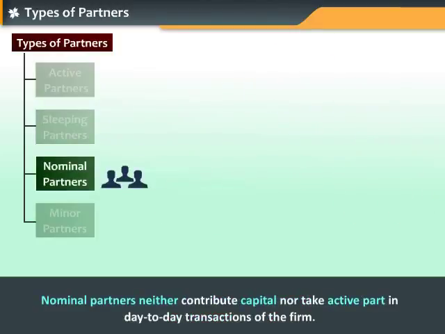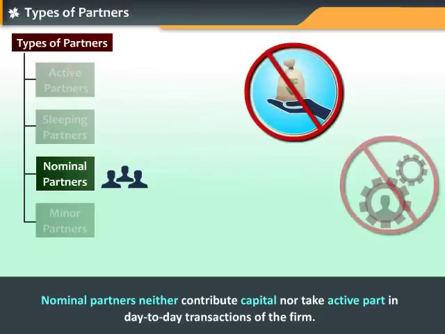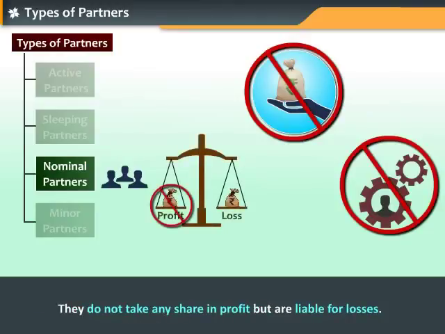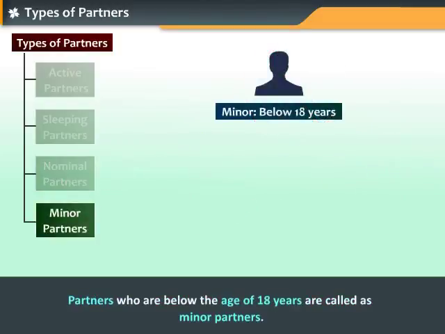Nominal partners neither contribute capital nor take active part in day-to-day transactions of the firm. They do not take any share in profit, but are liable for losses. Partners who are below 18 years of age are called as minor partners.